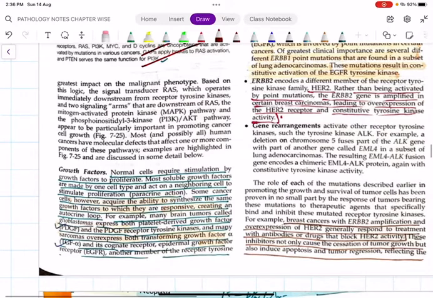Fine. So growth factors, I have already told you what growth factors we have. Yes, PDGF, platelet derived growth factor. What is the condition? Very good, it is glioblastoma. And remember, transforming growth factor alpha, all this is in sarcomas, very very important.